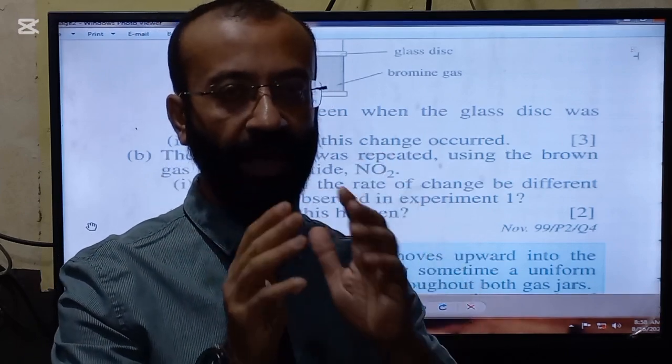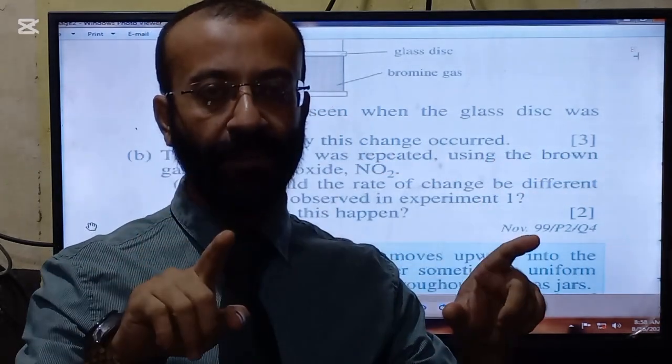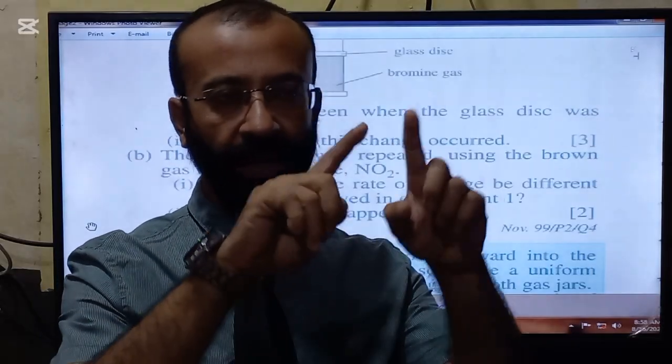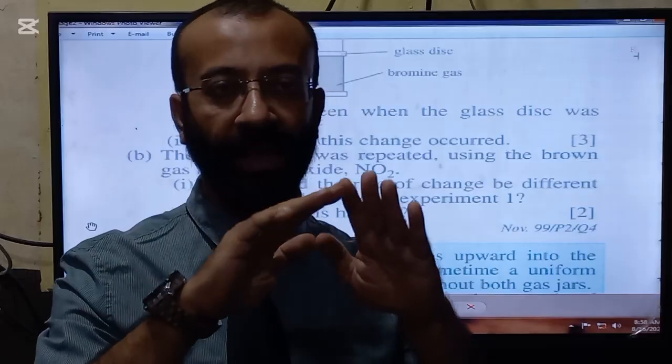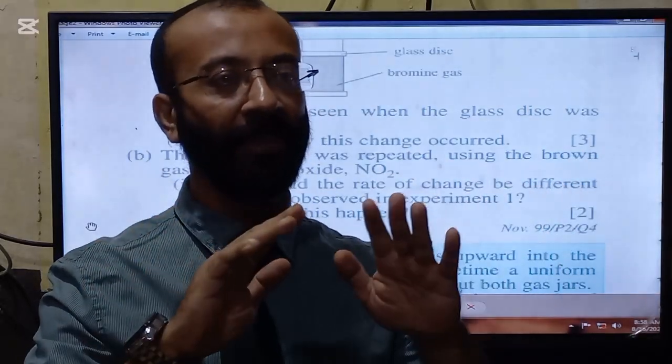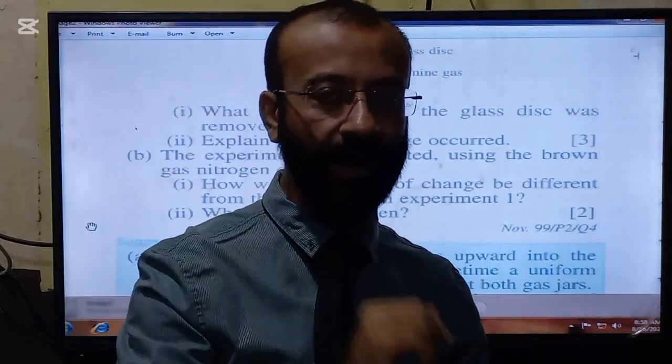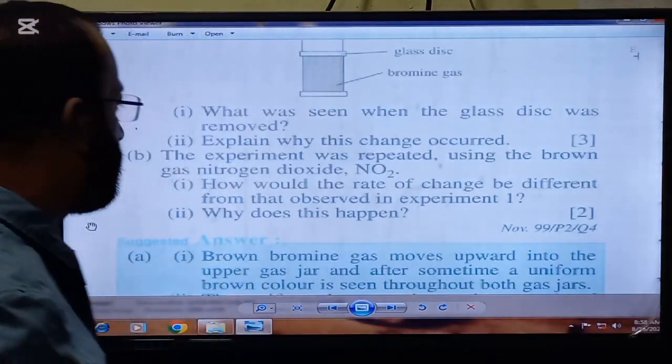They will collide with each other and will be distributed uniformly, and the color of the whole jar will become brown. That will be uniform brown color after some time. This is the result of the diffusion.